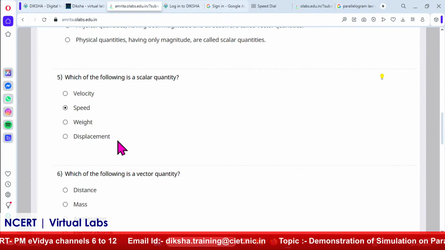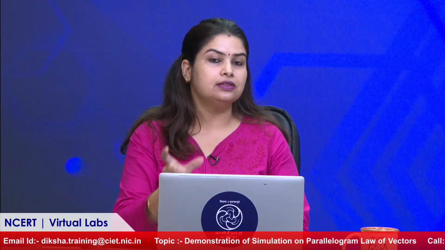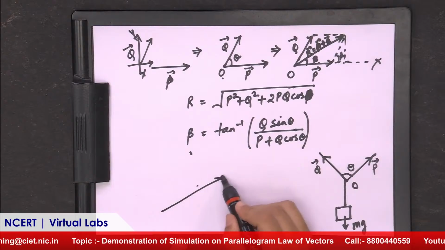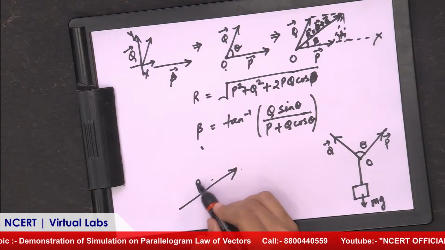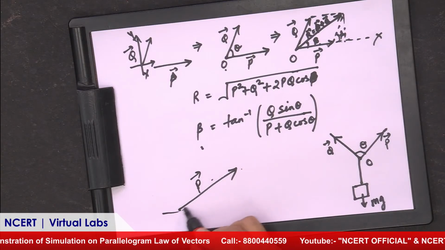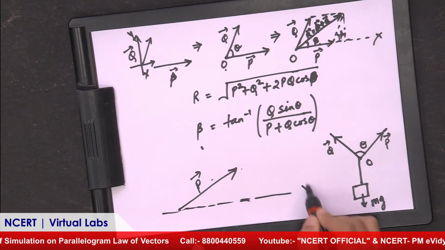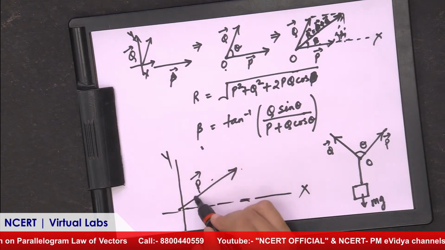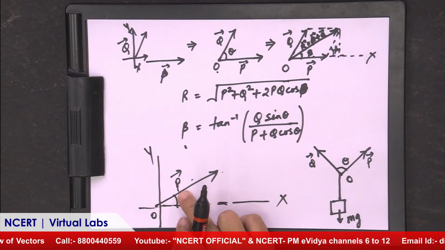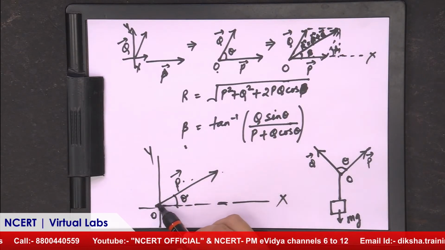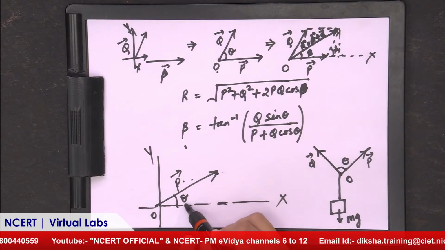Because vectors we always show by some arrow mark, and the length of that arrow defines its magnitude. I will show it to you here. The length is its magnitude, and this is its direction. Direction is normally taken from the x-axis. This is the x-axis, this is the y-axis, and this is the origin. So we can say that P is a vector having magnitude this much, and theta is its angle.